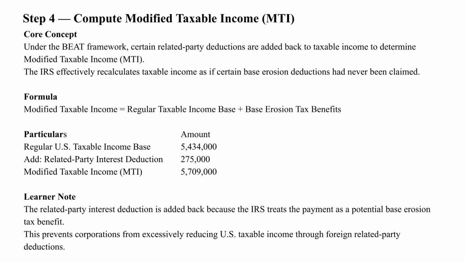Next, we compute modified taxable income, or MTI. Under BEAT, certain related party deductions are added back to taxable income, starting with taxable income of $5.434 million and adding back the $275,000 related party interest deduction produces modified taxable income of $5.709 million.